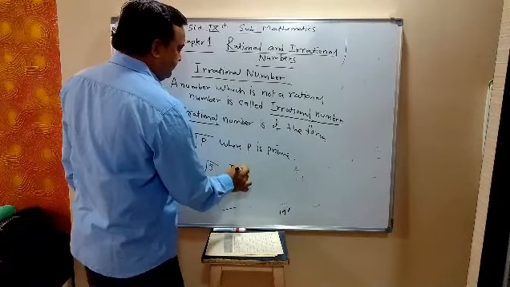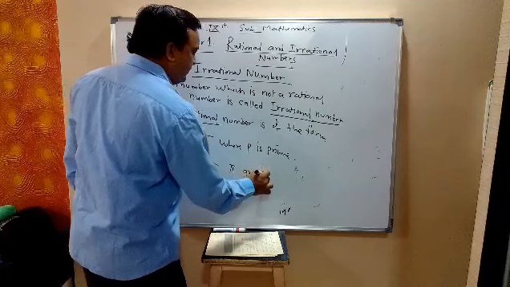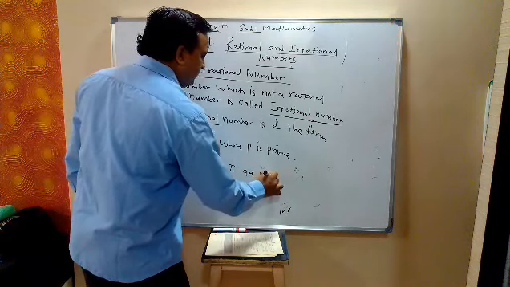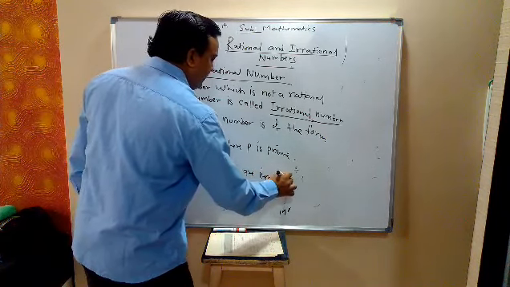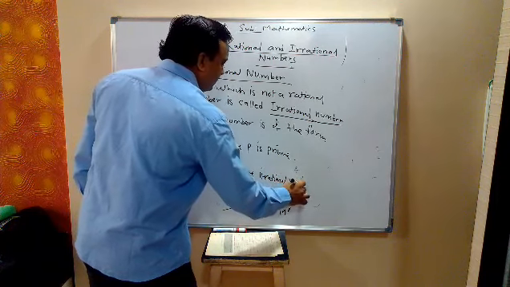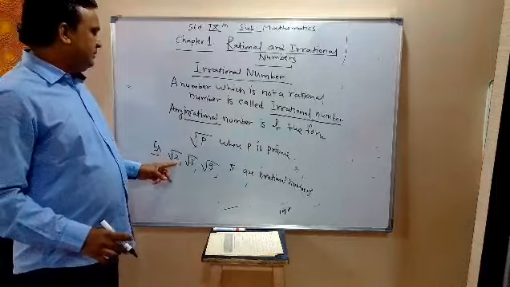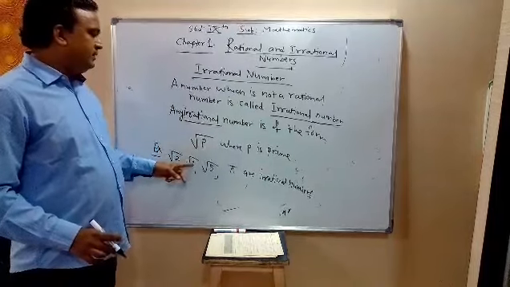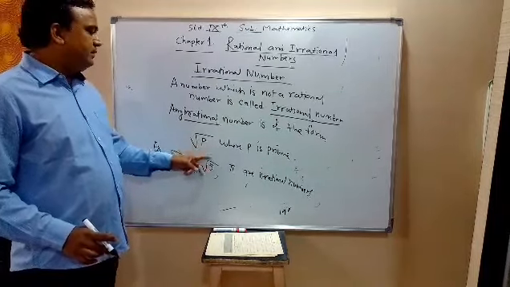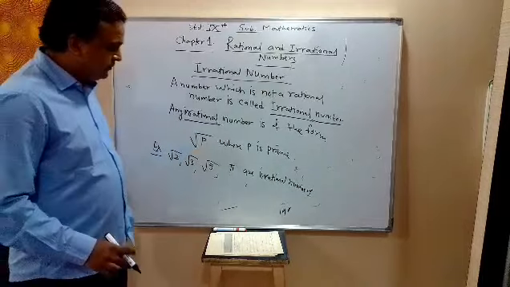They are irrational numbers. So root 2, root 3, root 5 are irrational, and pi is also an irrational number.